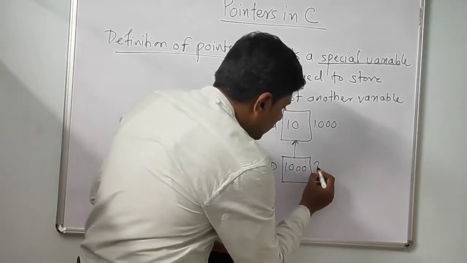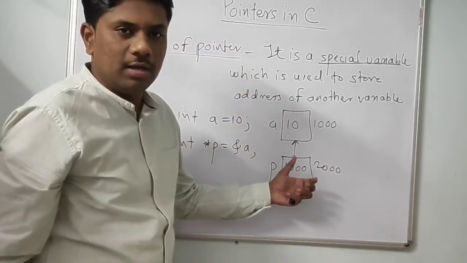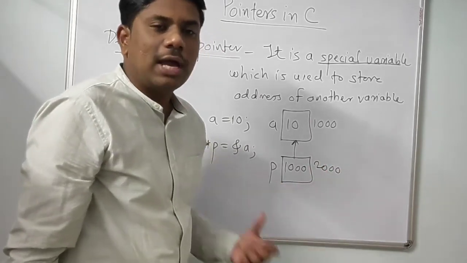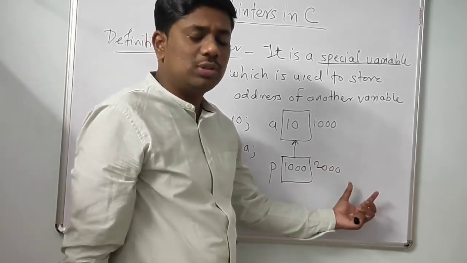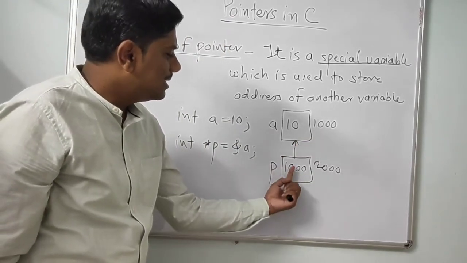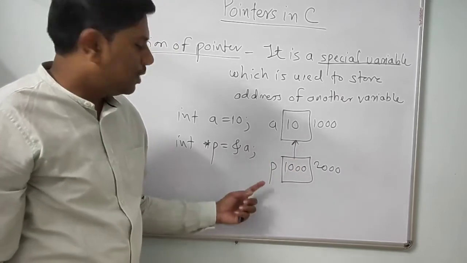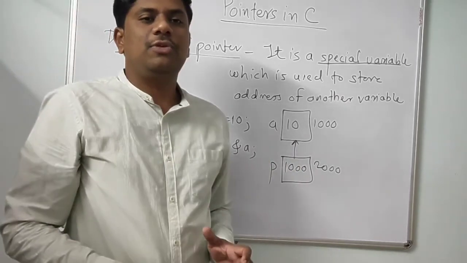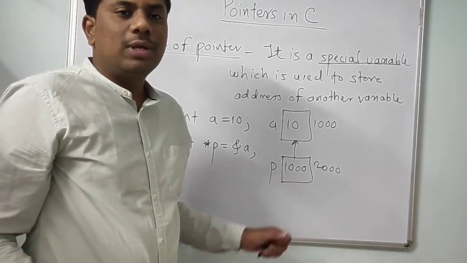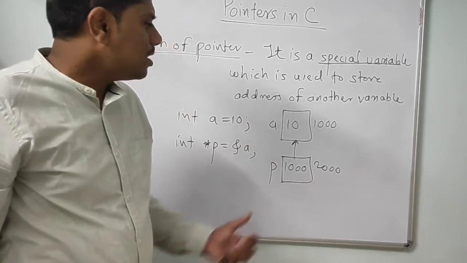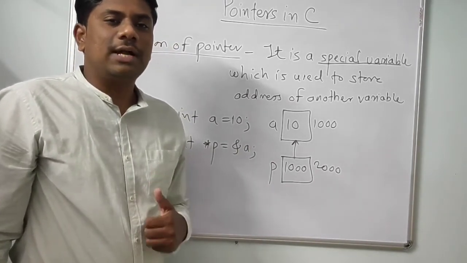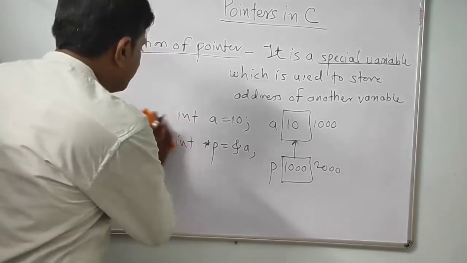This p is also having an address because it is a variable. A variable is nothing but the name of a memory location, and this memory location also has some address. So consider 2000 is the address of p. So p is holding the address of a, that means p is now pointing to a. So this is a pointer variable. Pointer is a special variable which is used to store the address of another variable. It is not storing normal values. So this is the definition of pointer. Now we'll discuss the advantages and drawbacks of pointer.